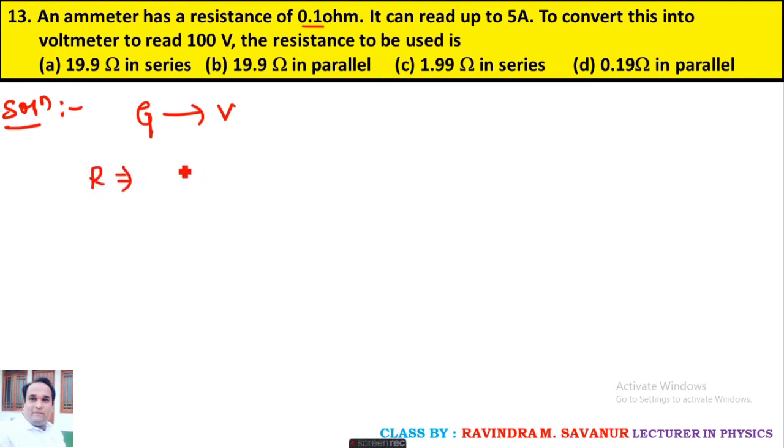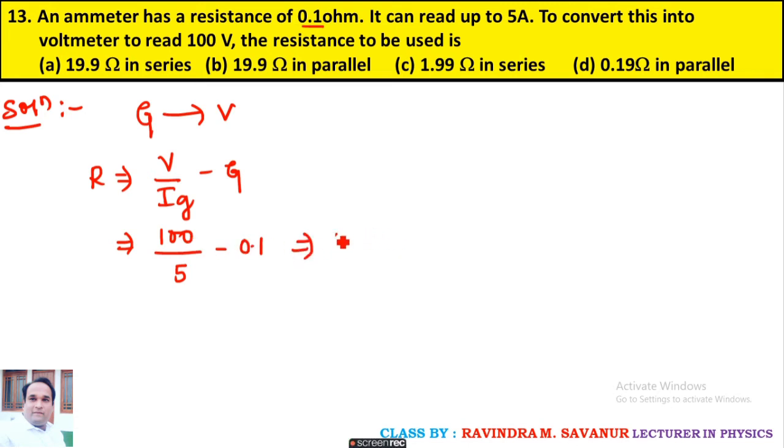To calculate the resistance, the formula is V upon Ig minus G. Here voltage is 100 volt, the current is 5 ampere, and resistance is 0.1 ohm.